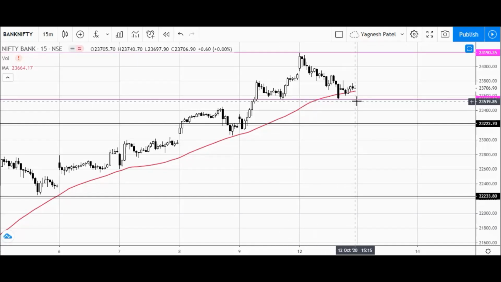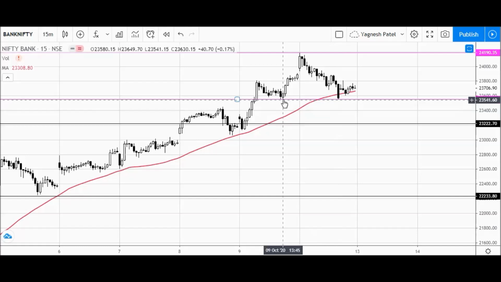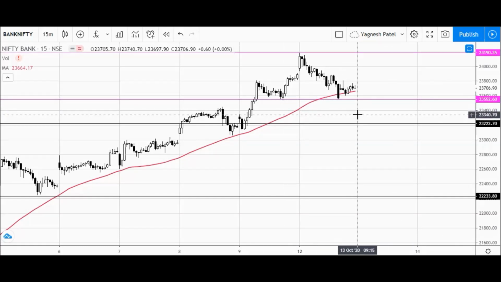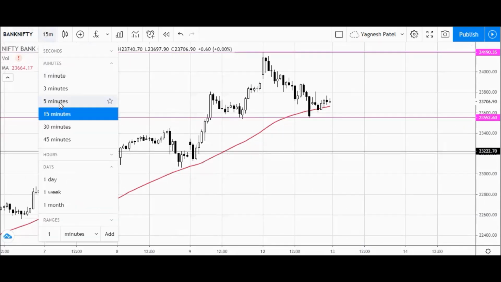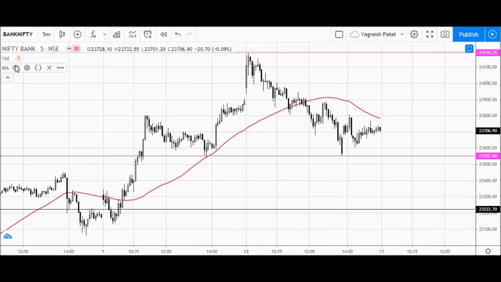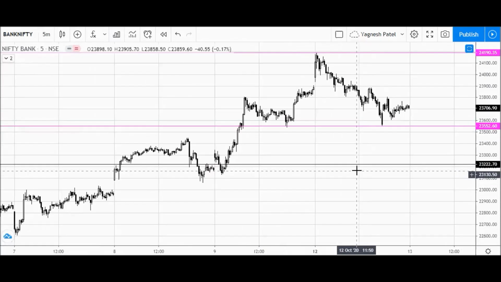If it breaks in tomorrow's trading session, then we will see some kind of downside momentum in Bank Nifty. That is quite possible if this low has been broken in the next trading session. So that is very crucial because it is also near a junction of moving average support also. So that needs to be on your list. So I'm hiding this moving average right now, and let me mark the important area of support now.